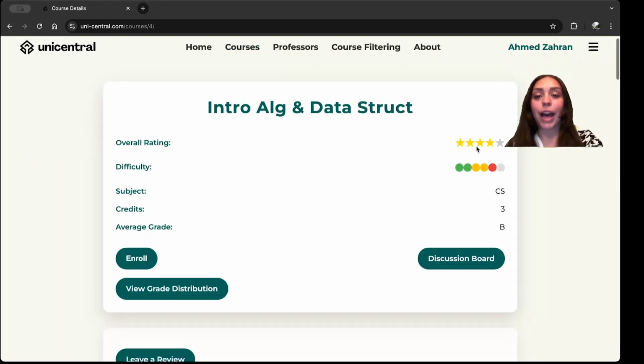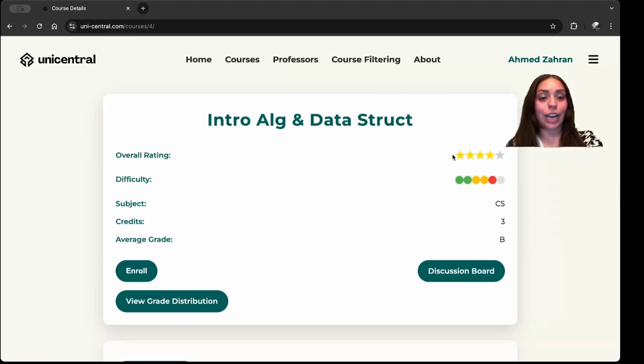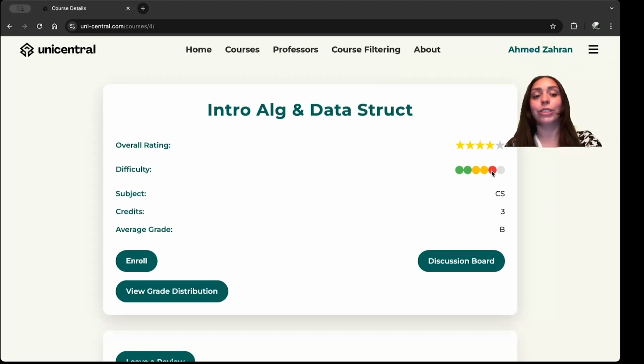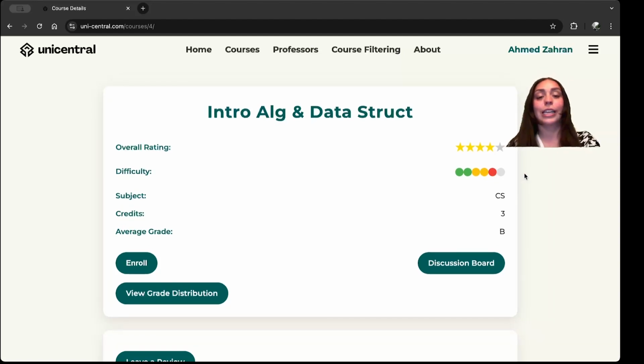Okay, right off the bat in the general information, I can already see it has an average rating of 4 out of 5 stars, which is good because the class is good, but it also has a general difficulty rating of 5 out of 6, which means that it's confirmed it's a pretty difficult class.